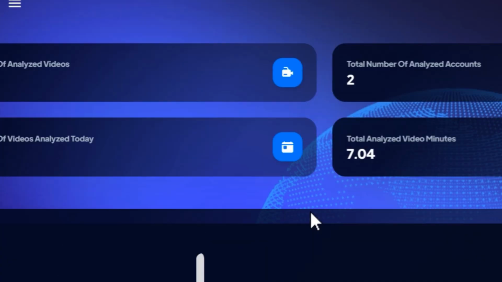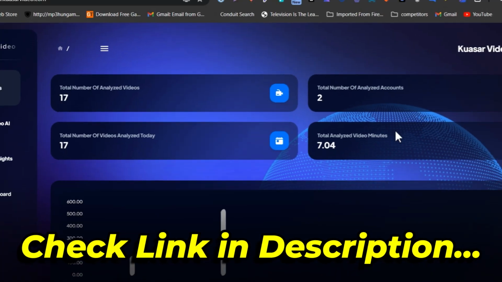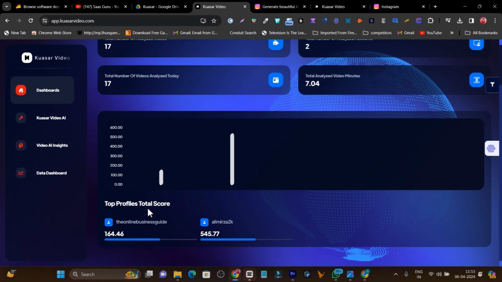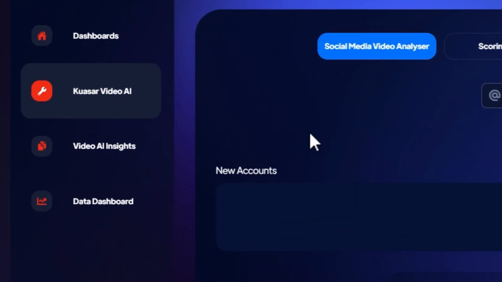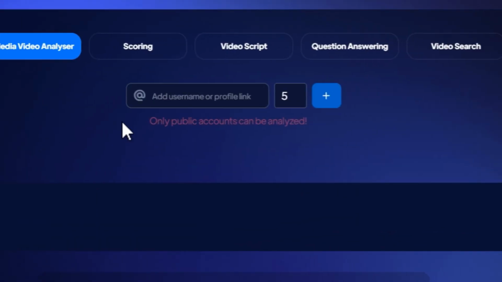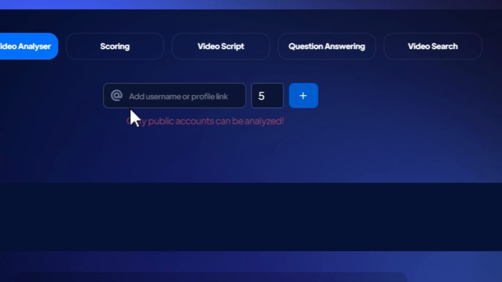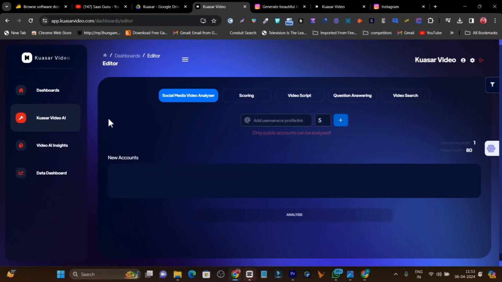Basically you will get how many profiles or accounts you have analyzed, and videos it has analyzed. And once you start analyzing the video, it can take up to 1 to 10 minutes to start getting all the data for that profile. So make sure you have that much patience. So that's all for today's video.